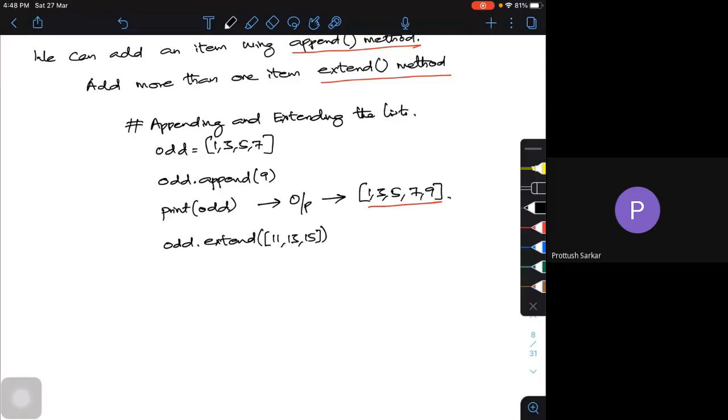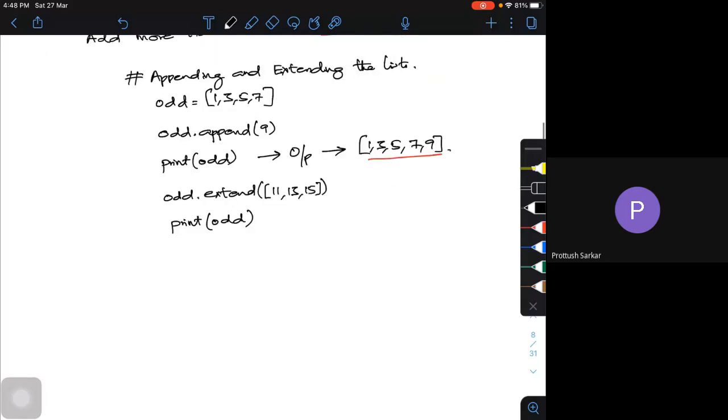Now 11, 13, 15 will get added to your odd list. If I use the command print odd, my output is going to be 1, 3, 5, 7, 9, 11, 13, and 15. So this is how I can use append and extend to add elements. I showed an example with integers.